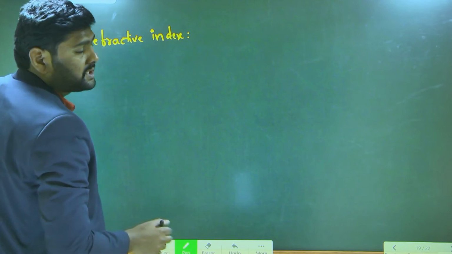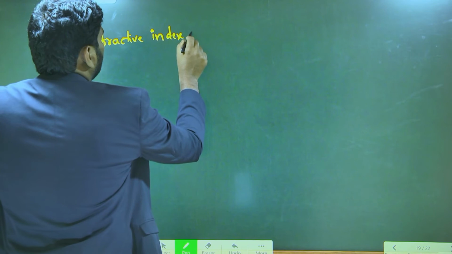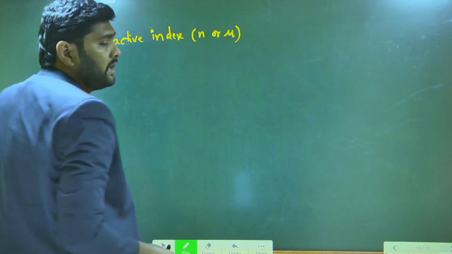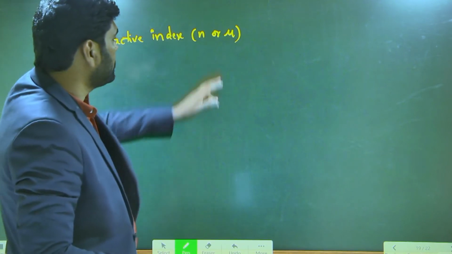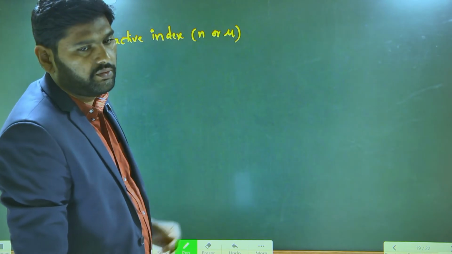Understand? Refractive index is generally represented with n or mu. Mu is a Greek letter, n is an alphabet letter. Either letter can represent refractive index.